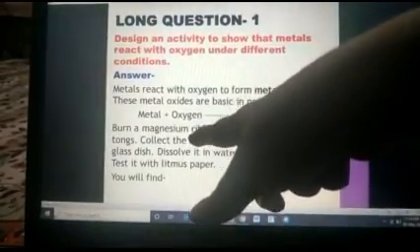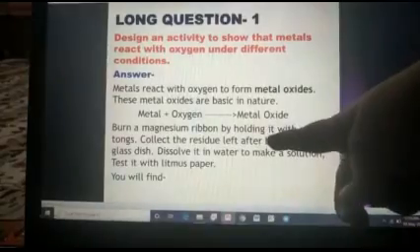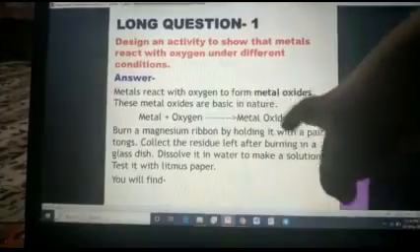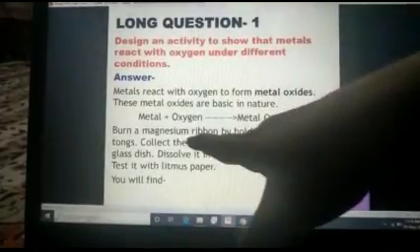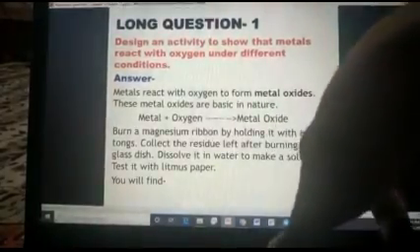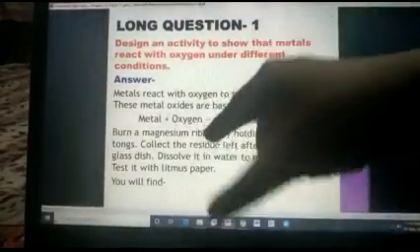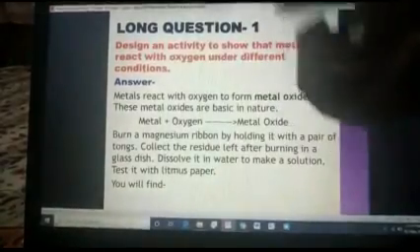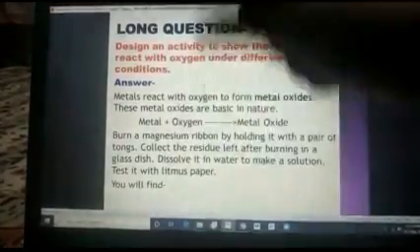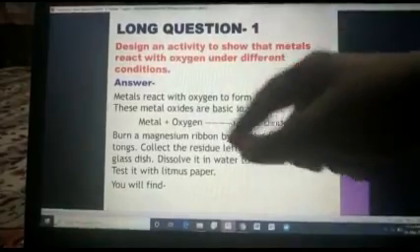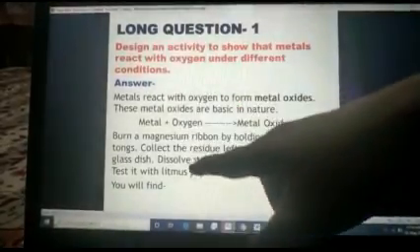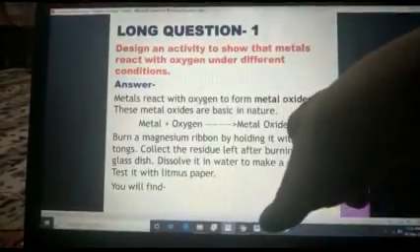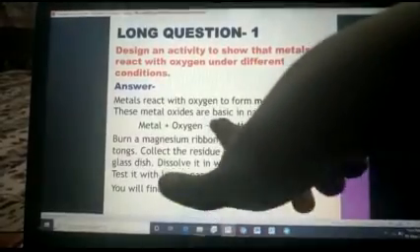We can take the example of crackers also. By holding with a pair of tongs, collect the residue. Whatever is formed is a metallic oxide. Now we are burning magnesium in oxygen, which means magnesium oxide. We are collecting it in a glass dish. Now dissolve it in water to make the solution. Now we are adding water to the magnesium oxide. Whatever is happening, we are testing with litmus paper, because metallic oxides are basic in nature.